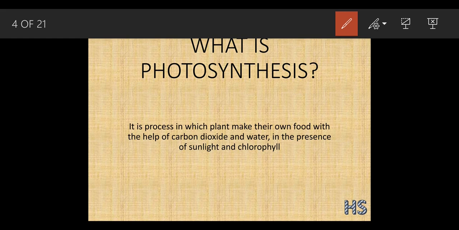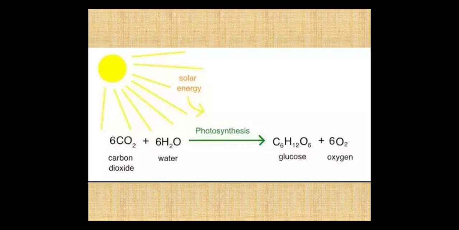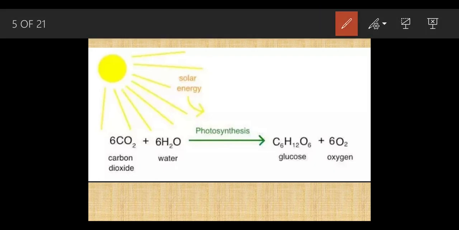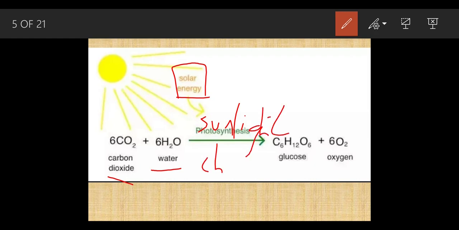See, if you look at this part, what is this? This is the solar energy which we get from the sun. The carbon dioxide is available in the atmosphere and we water the plant also, and there is the function of sunlight and chlorophyll. What is the function of sunlight? It is to trap this energy, and chlorophyll gives the green color pigmentation, and it forms glucose. What is glucose? Glucose is nothing but the form of food,